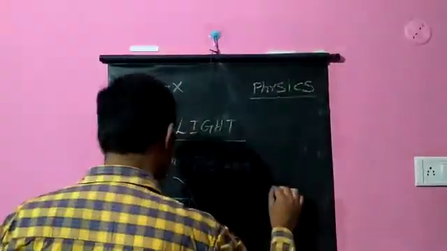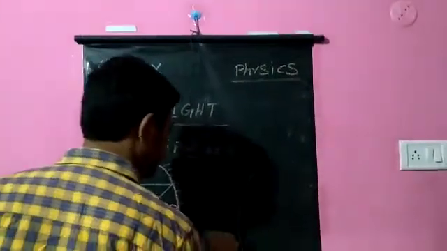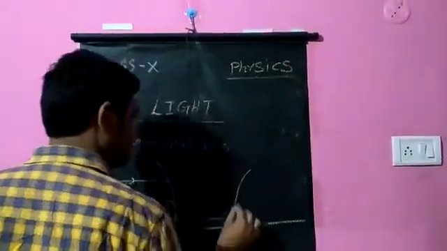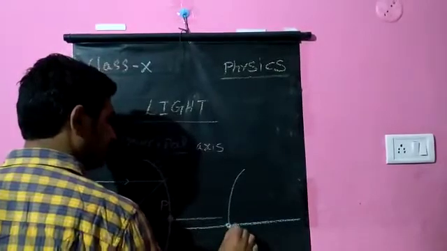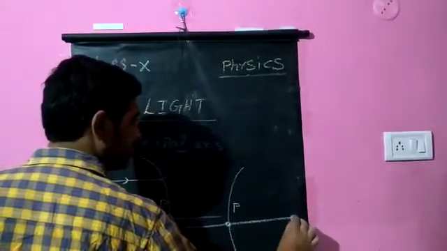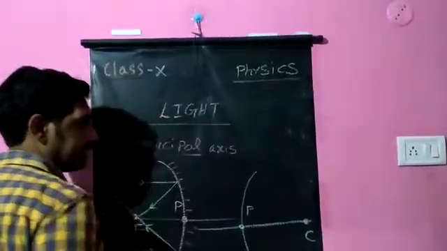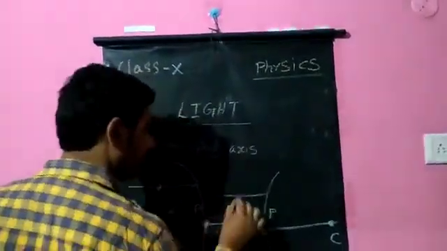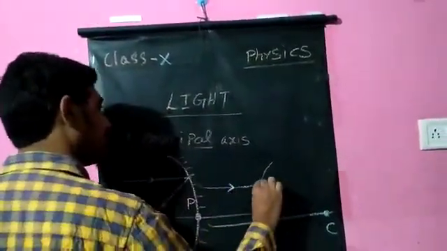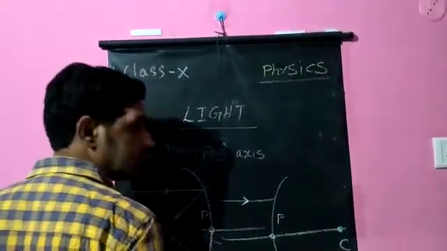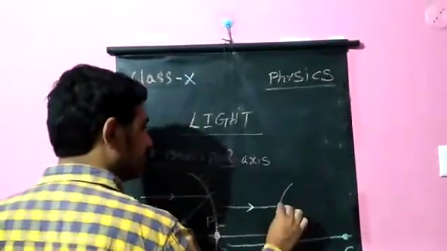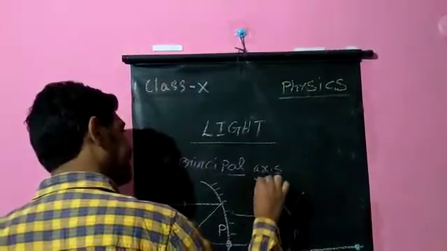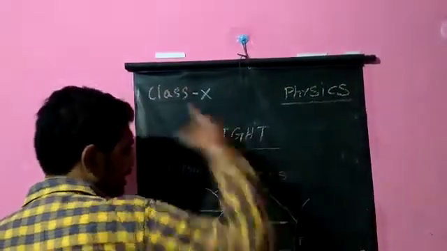Whereas in case of a convex mirror, if I draw the convex mirror, this will be the pole of this mirror. And here if I take this as the center of curvature, the light rays strike the mirror in this way. Since this convex mirror is a diverging mirror, after striking, they get diverged like this, incident ray, reflected ray.